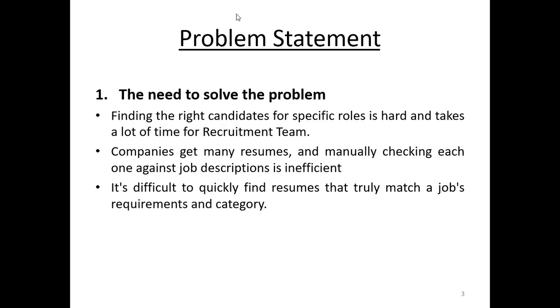Some of the companies are also using applicant tracking system software. But the awareness of ATS is low among students as well as job seekers, because the main limitation of the ATS is that it's a template-dependent system. It only processes traditional template resumes. If the candidate uses creative or complex templates, the ATS software simply rejects that. Even quality candidates get rejected only because of the template. So to avoid that, we are building this intelligent resume screening system.